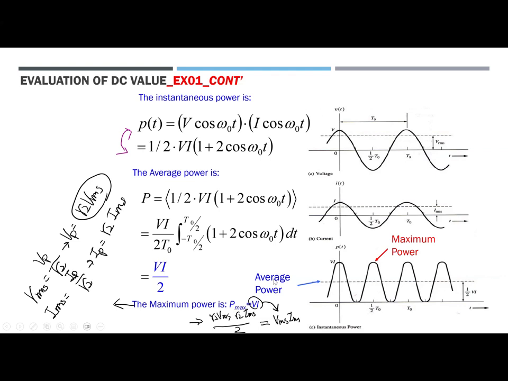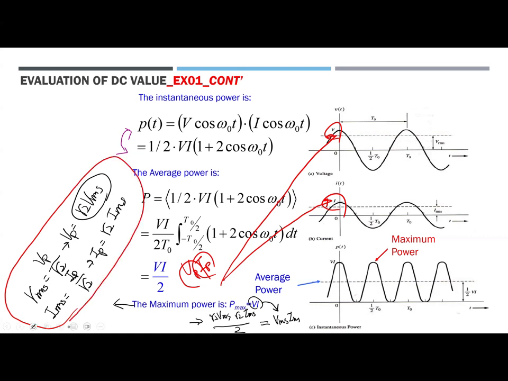Now, after we find the average power, all of this V and I is the peak value, V sub P and I sub P. However, when we calculate the maximum power, that should be the RMS value. So we're going to change from the peak voltage and peak current to the RMS voltage and RMS current.